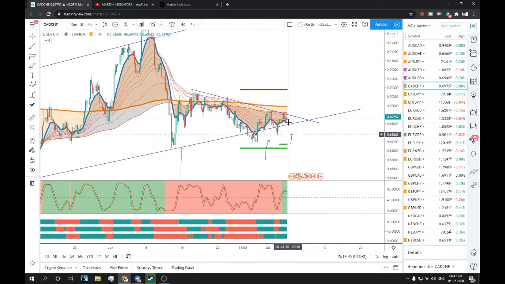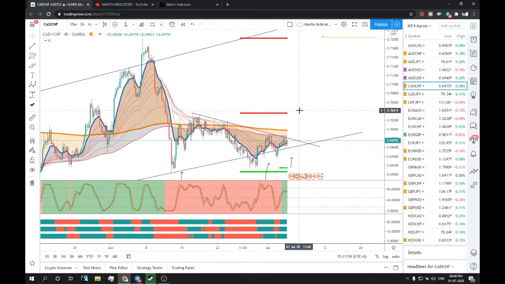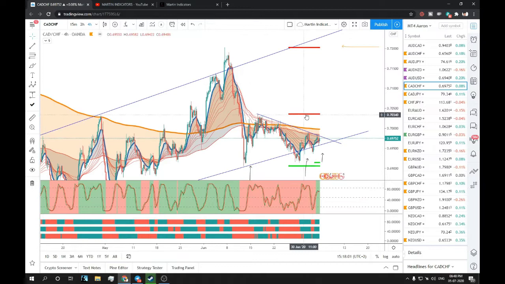So before entering any long setup, wait for this range, which is around 0.7,000, wait for 70,000 whatsoever, wait for that range to break before you take any trade setup. If you want to trade safely, I would suggest you wait for a break of this range, this resistance, so that it doesn't form a double top and you don't get caught in that.